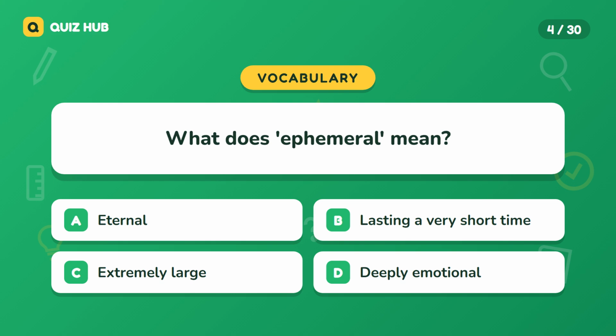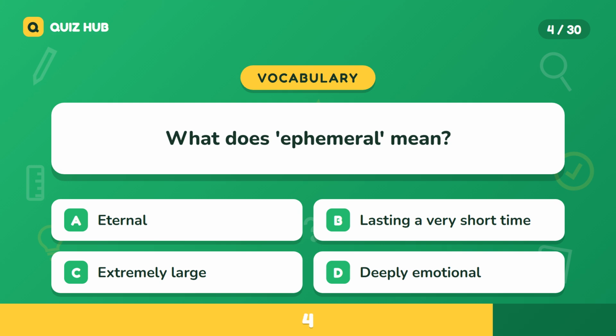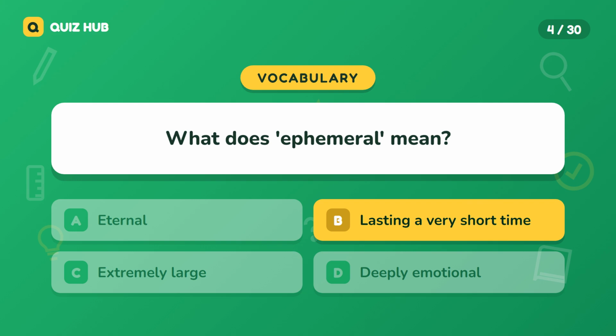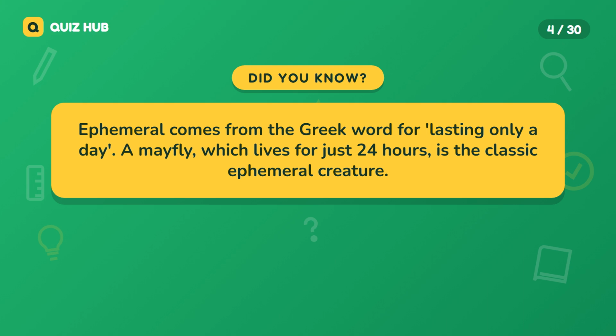Question 4. What does ephemeral mean? A. Eternal. B. Lasting a very short time. C. Extremely large. D. Deeply emotional. The correct answer is lasting a very short time. Ephemeral comes from the Greek word for lasting only a day. A mayfly, which lives for just 24 hours, is the classic ephemeral creature.